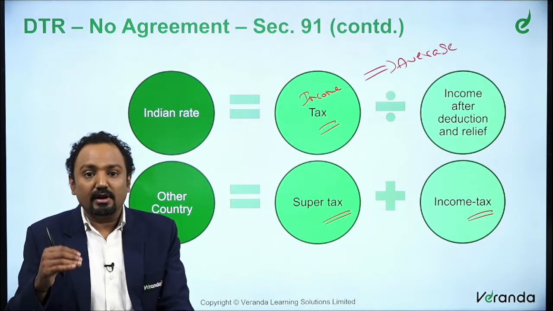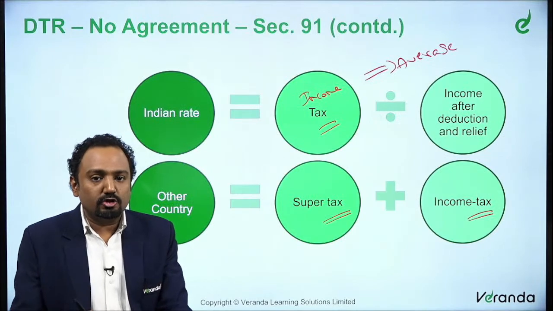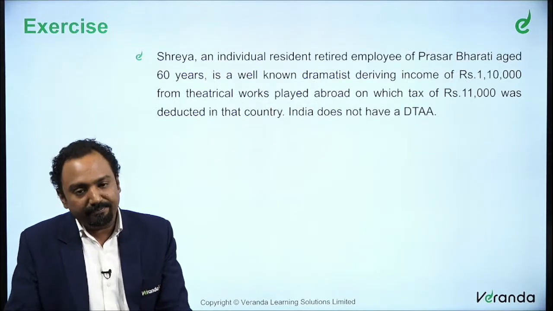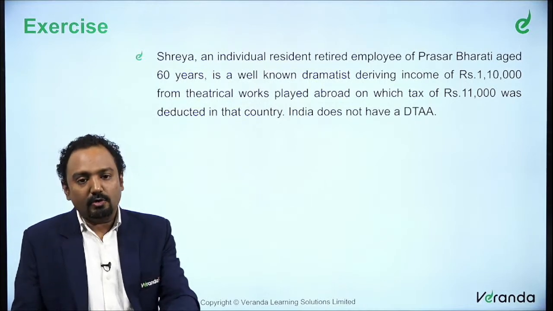So whichever is lower. Now you take this Indian rate, you take this other country's rate. Whichever is lower is what you claim as the tax relief. We'll see a small example to understand this.